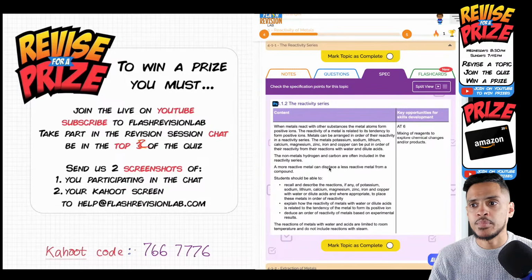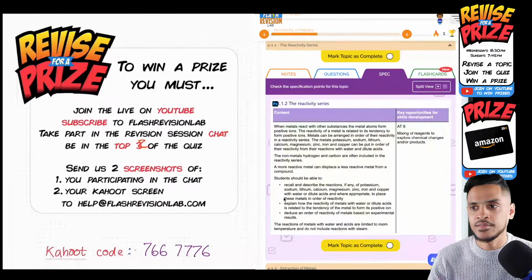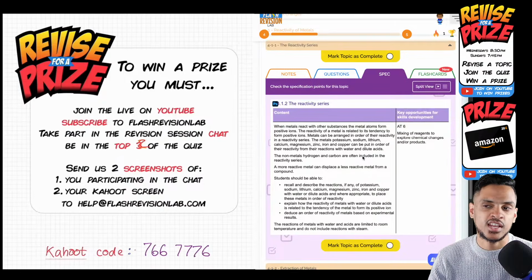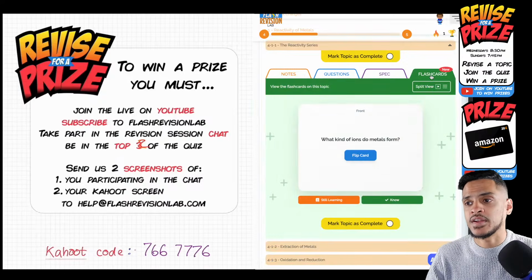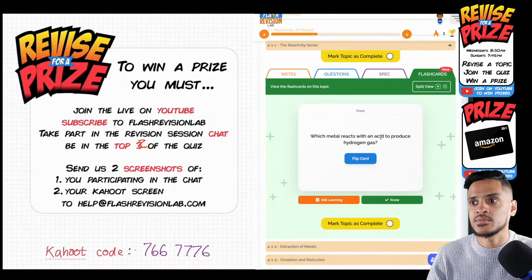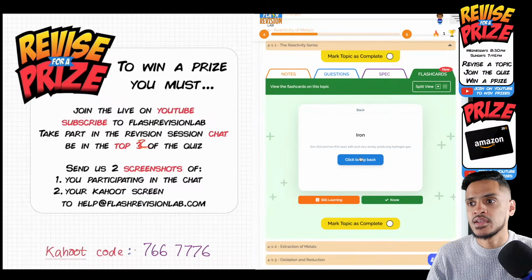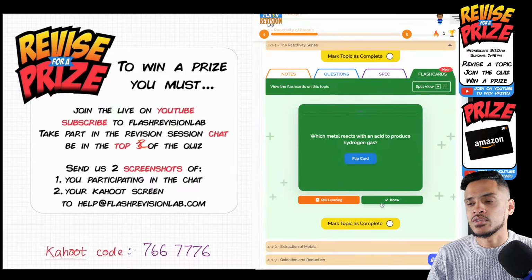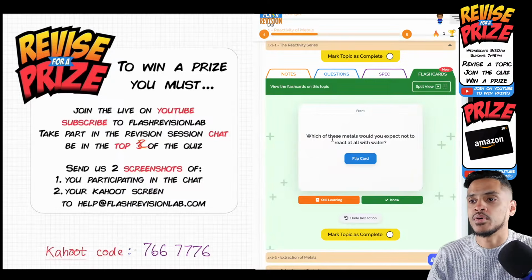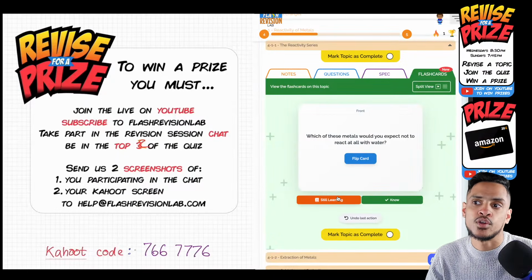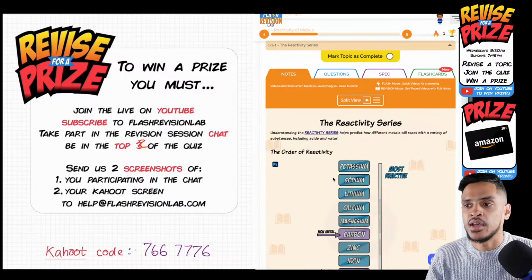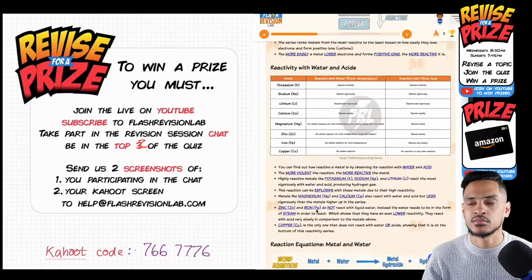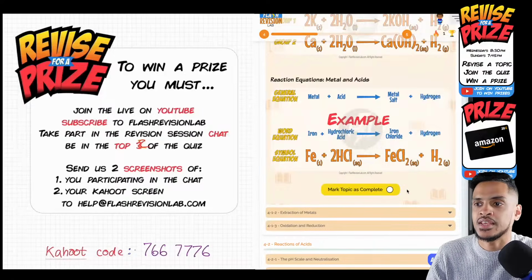The spec point is probably the most useful thing here at the end of your revision, because it's like a good checklist to make sure that you learn everything. And then we've got our flashcards at the end. Which metal reacts with an acid to form hydrogen gas? So iron is an example of a metal. So once you know one, you can basically put it as no, or put it as still learning if you don't know what it is. Which metal would you expect not to react with water at all? Copper. Remember, that's the one that's the least reactive in the reactivity series. But you could put others as well, like gold and silver, even though they're not in the list.